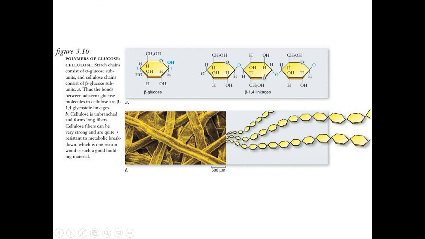Now, another example of a polysaccharide is cellulose. The function of cellulose is as a structural component. What this figure shows is the structure of cellulose. That's the beta 1,4 linkages. Because it's beta glucose, that's why it's beta 1,4.